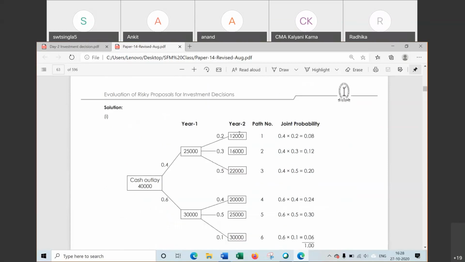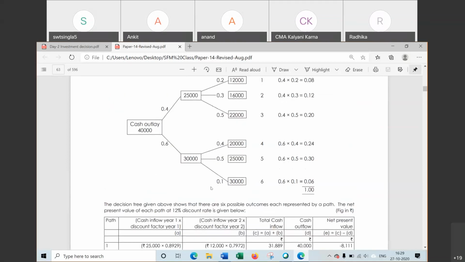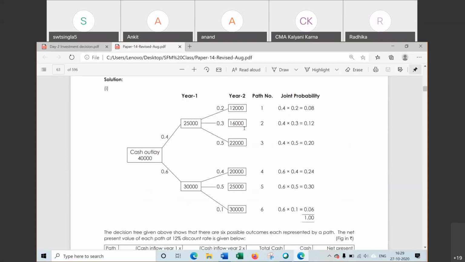Now, there are six paths. The project can have any of the six paths. That is, starting with this, suppose first year 25,000. In second year, the cash flow can be 12,000. So this one will be one path. This can be 25,000, 16,000. It can be second, it can be third, and same way fourth, fifth, and sixth. So six paths can be there.